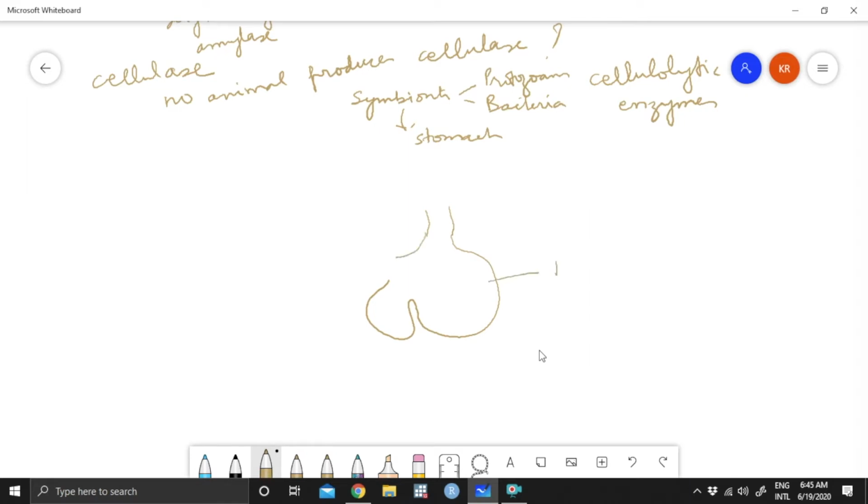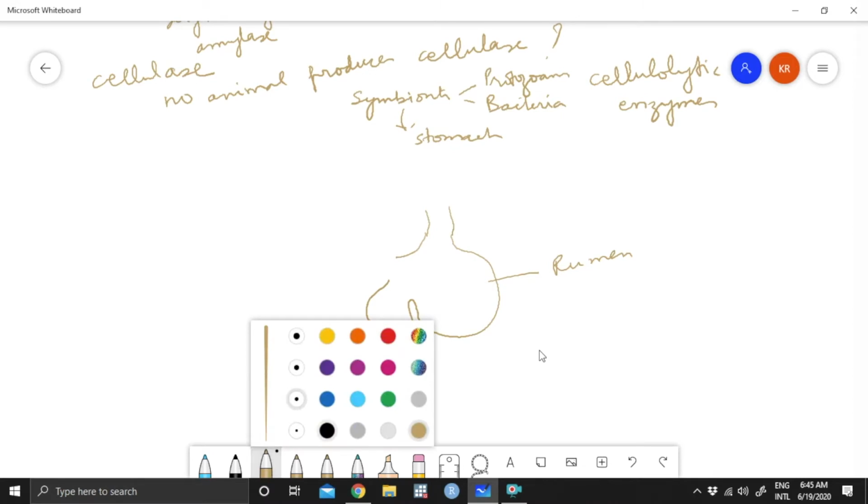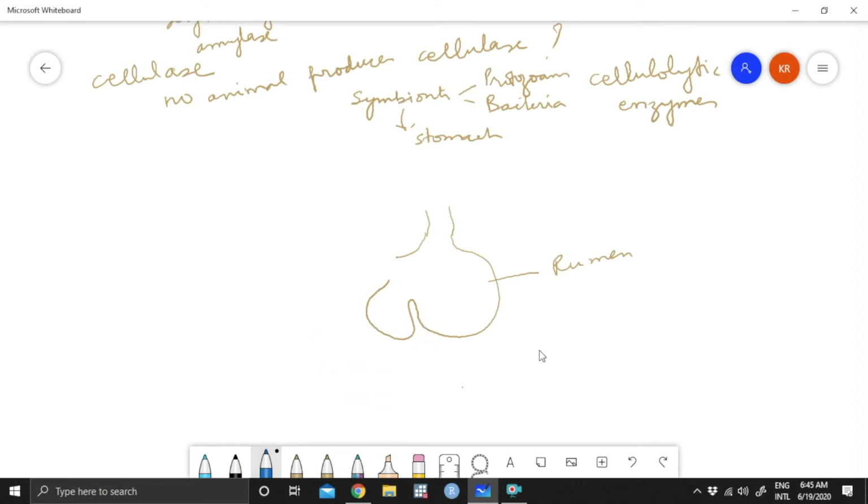So this one is the rumen, and inside this there are projections which are hexagonal that look like a beehive-like structure.